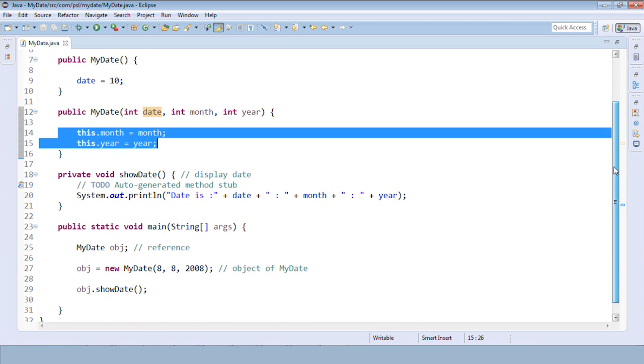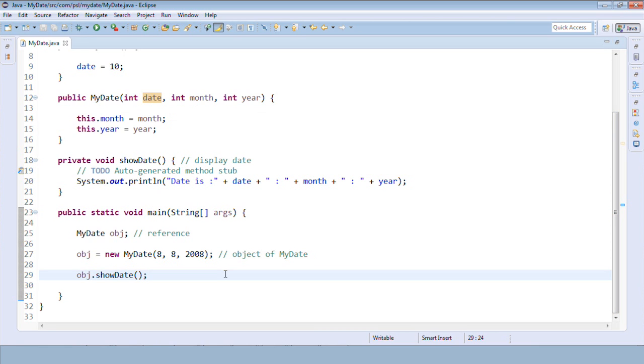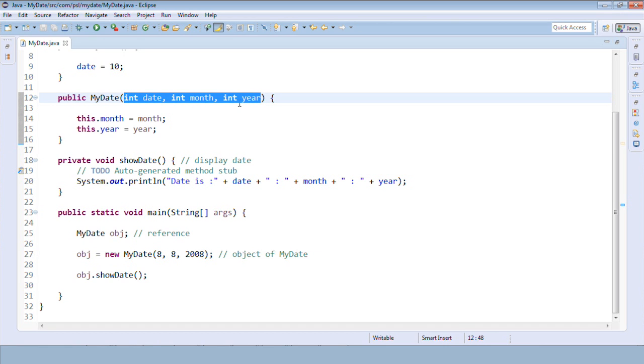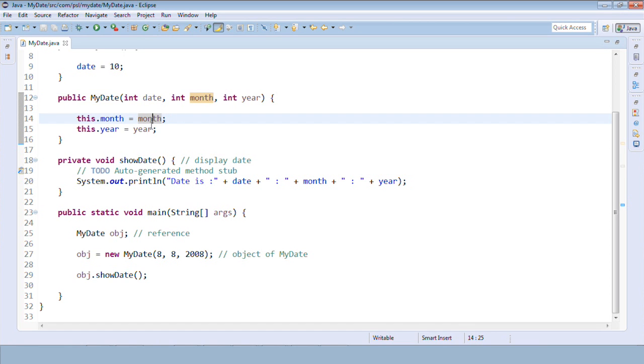What will be the output now? If I run the same demo, what will be the output? So I have a parameterized constructor here, 882008, that will be copied here, and the values of month and year will be copied into month and year, 8 and 2008. How about this date?